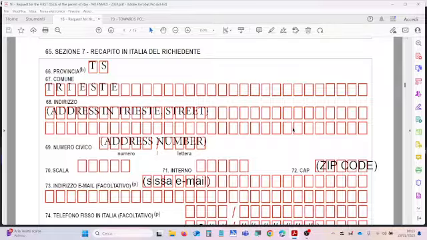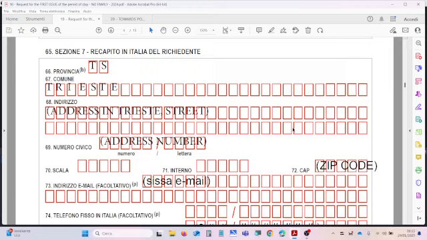Field 67 is the name of the city where you live, the comune, the city hall where you live. Field 68 is the address, like Via Roma, for instance. And field 69 is the number of the address, like 25 if you live in Via Roma 25.